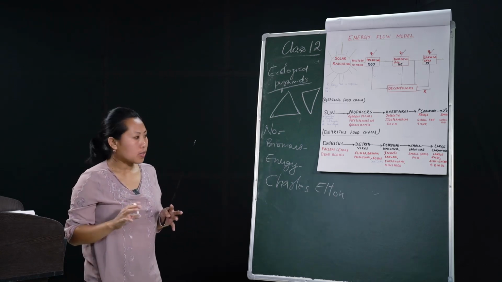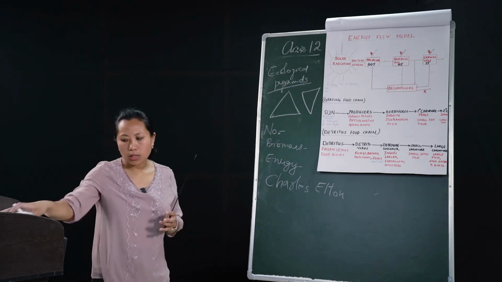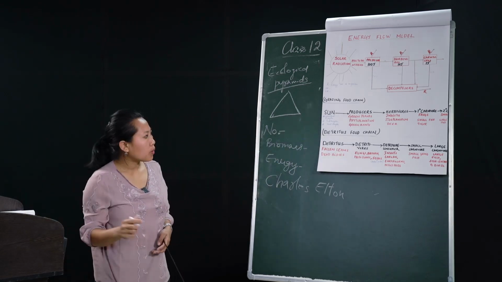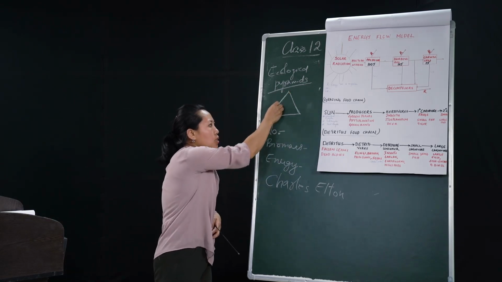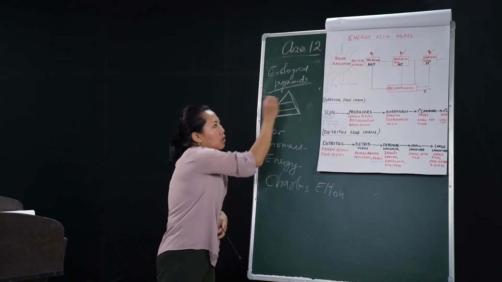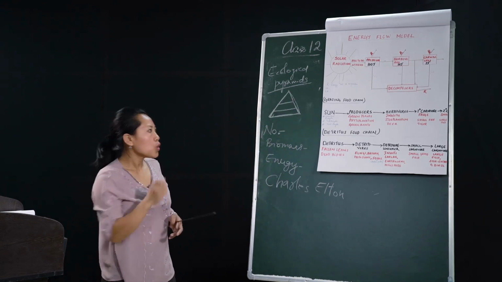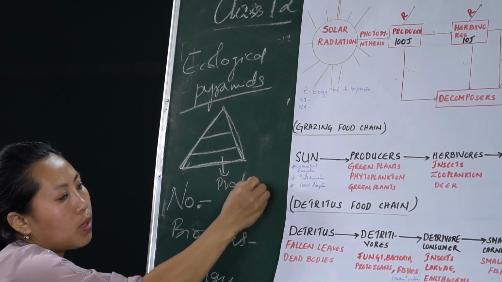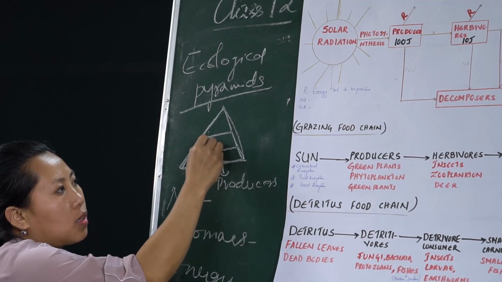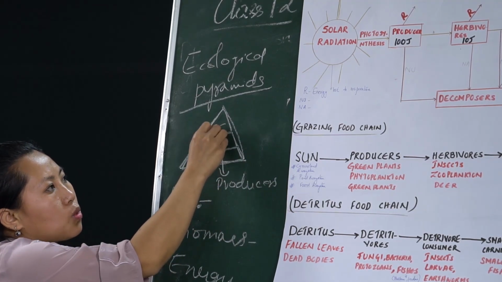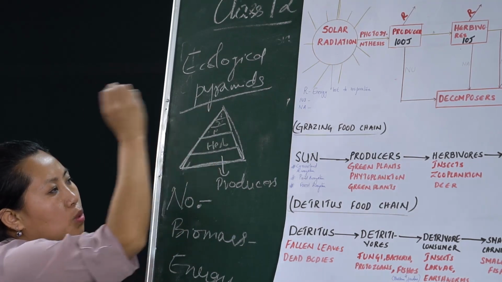In a predatory food chain, for example, a grassland ecosystem or a forest ecosystem, the pyramid of number is always straight, because the producers always occupy the base of the pyramid. Then come the consumers: herbivores, then the primary consumer, secondary consumer, tertiary consumer, and so forth.